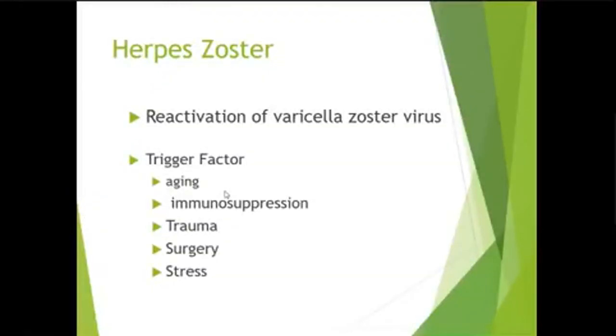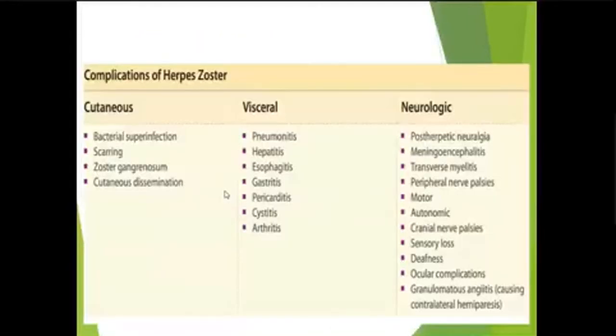So herpes zoster is caused by reactivation of varicella zoster virus. The trigger factors are aging, immunosuppression, trauma, surgery, or stress. But herpes zoster is usually self-healing in immunocompetent healthy adults, but sometimes there may be complications. The complications may be cutaneous, visceral, or neurological. Cutaneous complications include bacterial superinfection, scarring, zoster gangrenosum, in which there is gangrene of that area, and cutaneous dissemination or disseminated herpes zoster.